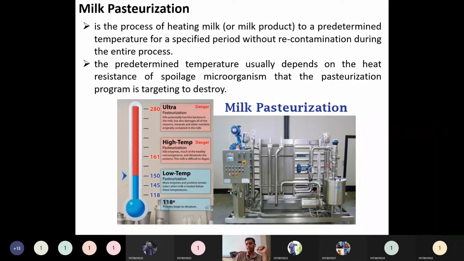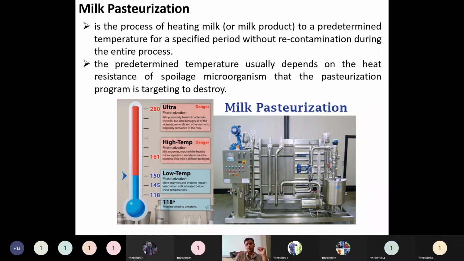The predetermined temperature usually depends on the heat resistance of the spoilage microorganisms that the pasteurization program is targeting to destroy. So depending on the spores or microorganisms inside, after conducting microscopic analysis, they determine how much temperature is ideal for that particular milk. Why? Because milk does not come from a single animal or a single farmer.